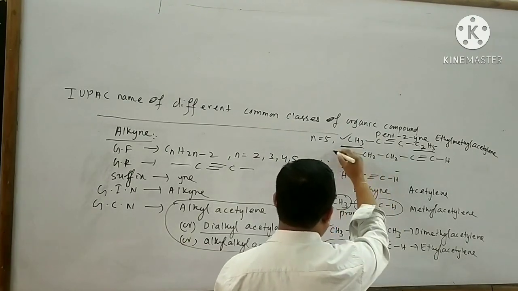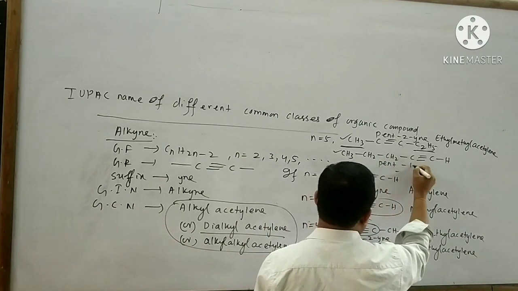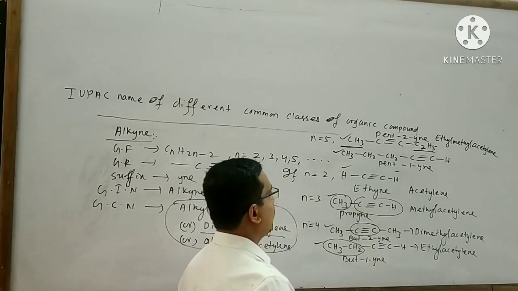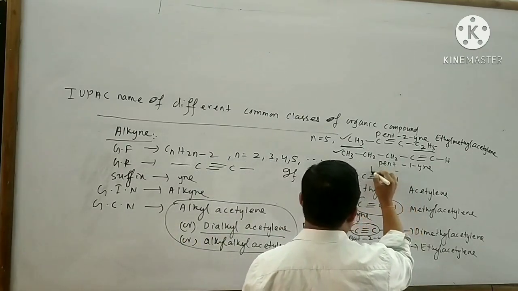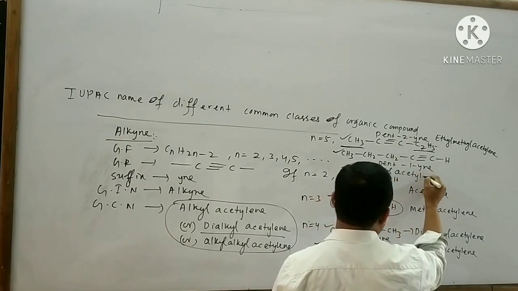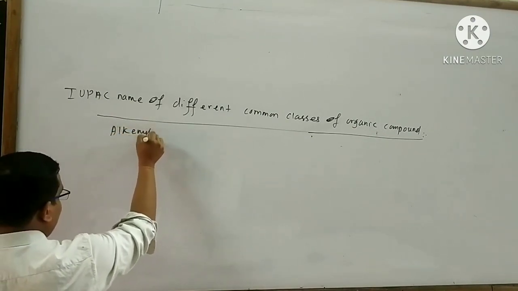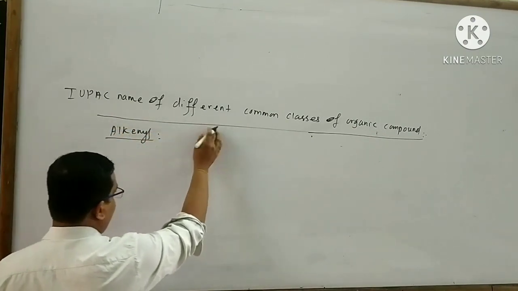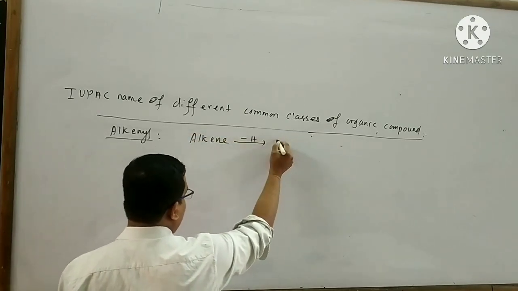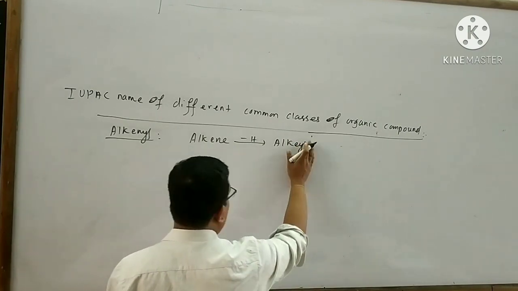Similarly, the IUPAC name of this organic compound is said to be pent-1-yne. This organic compound also has another common name, that is propyl acetylene. Next is alkynyl. If I remove a hydrogen from alkyne, then an alkynyl radical is obtained.